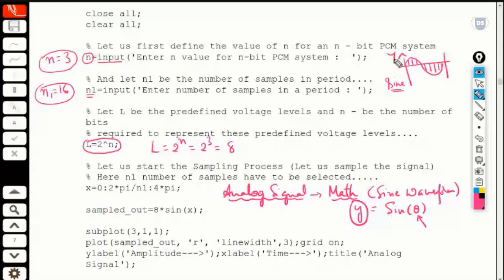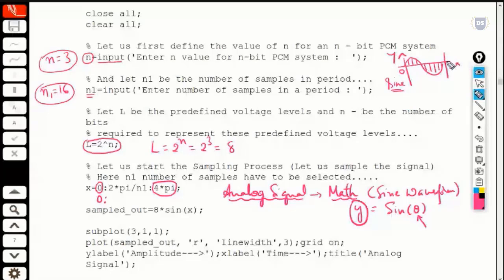Because I want different values of theta, I'll make use of this colon function, such that the very first number over here and the last number over here indicate the start and the end of that waveform. So here 0 is the start of the signal and 4 pi is the end of the signal. Because it's 4 pi, a single cycle starts at 0 and it ends at 2 pi.